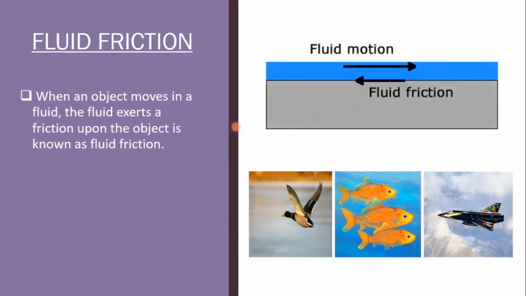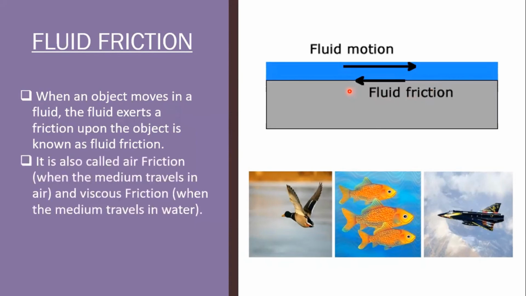When an object moves in a fluid, the friction that the fluid exerts upon the object is known as fluid friction. It is also called air friction when the medium is air, and viscous friction when the medium is water. The frictional force offered by fluids is called drag.